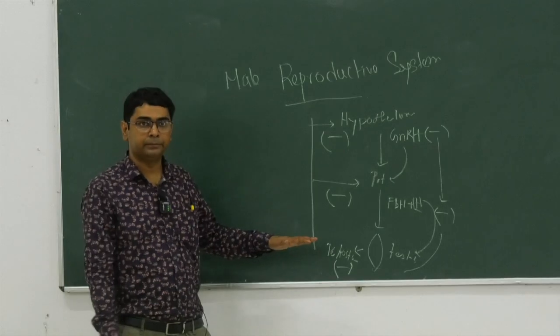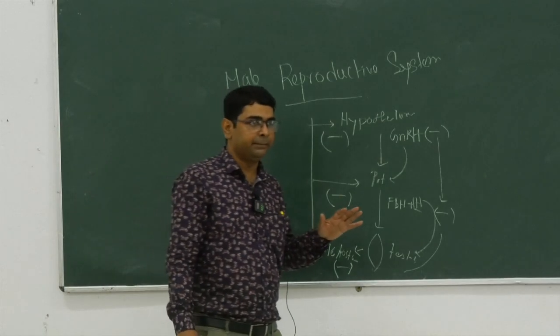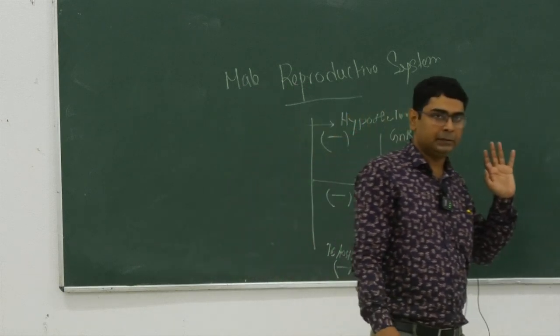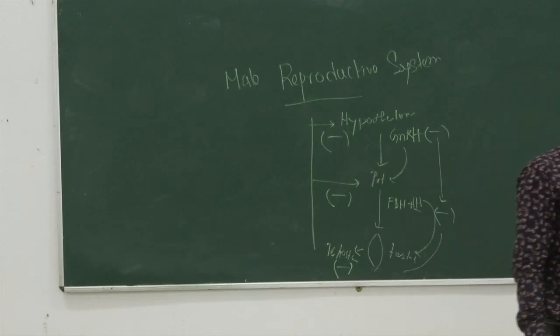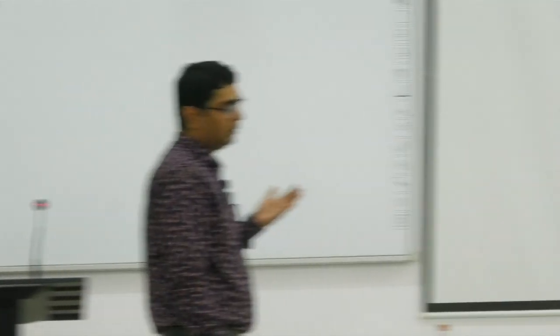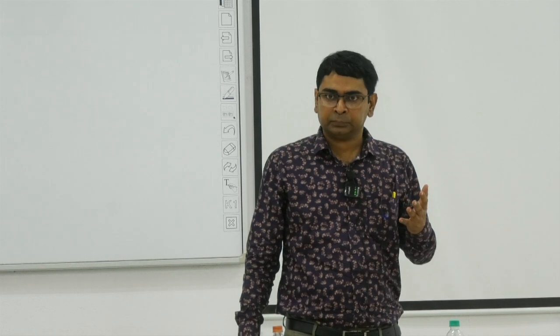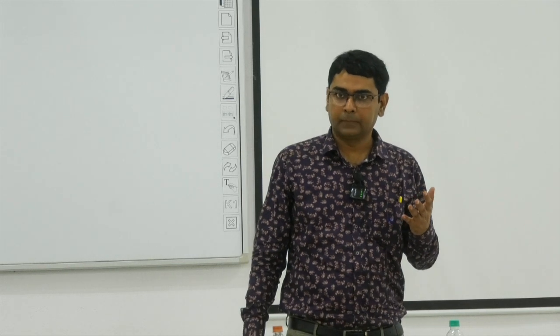Okay, and the interesting part of that diagram is that GnRH, FSH, LH, all the hormones, even the cortisol, you know the cortisol, হরমোন পড়ানো হয়ে গেছে তো? হরমোন পড়ানো হয়নি?